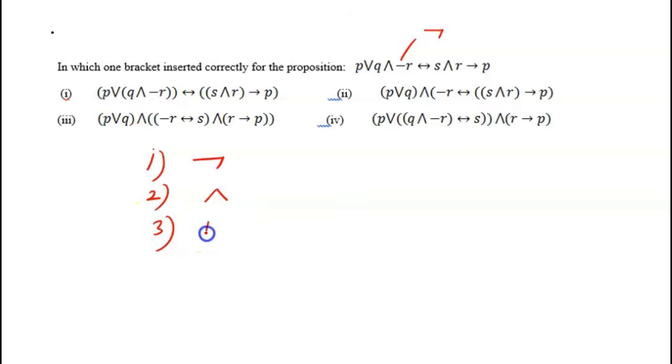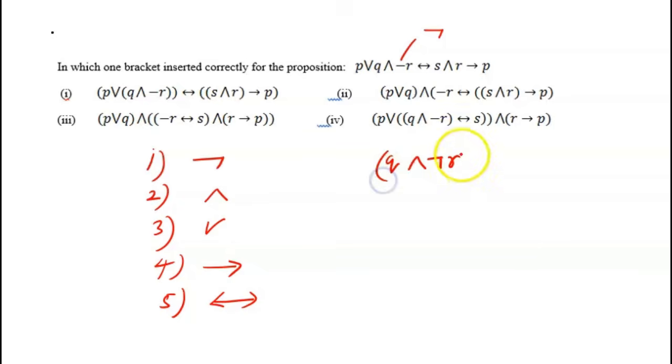Third we associate with OR. Then the fourth precedence we associate with conditional, and in the end we consider biconditional. So negation is given the first precedence, so basically we will take the negation of R first, right? And then we associate precedence with AND, so I will write AND Q.